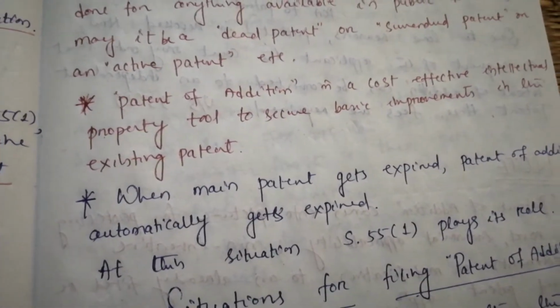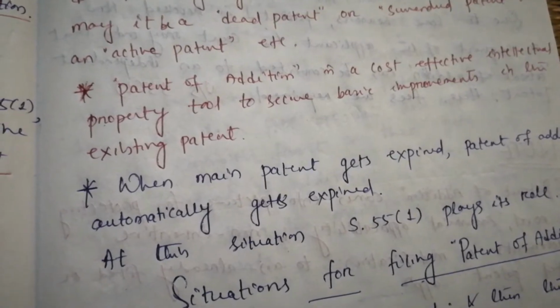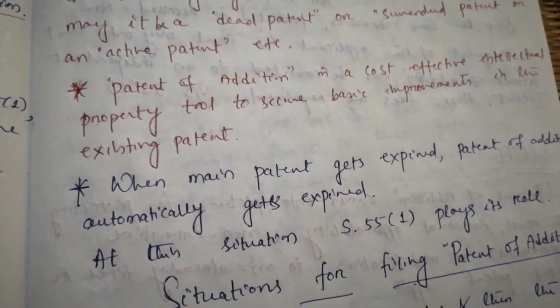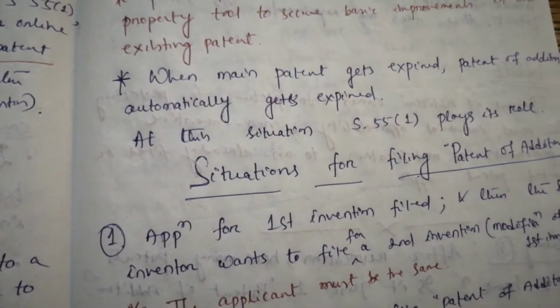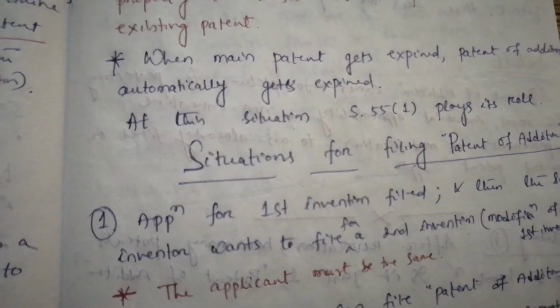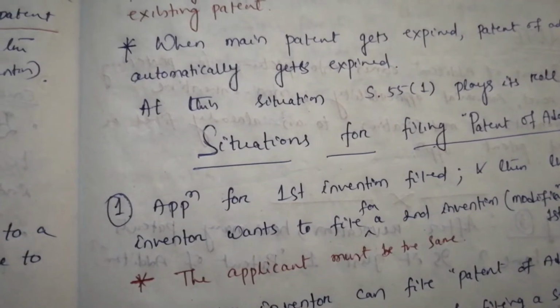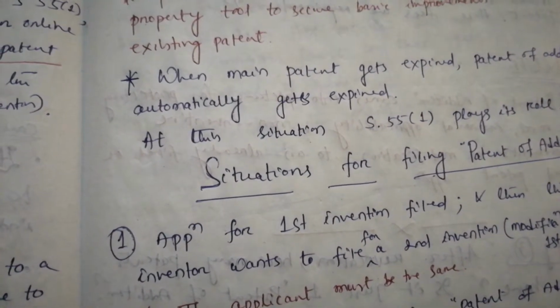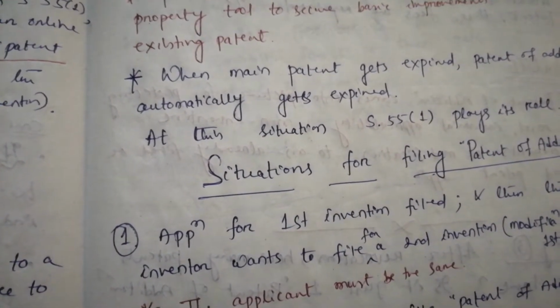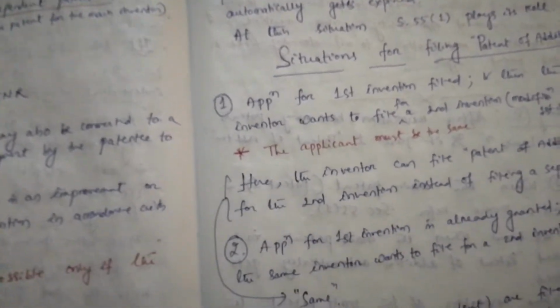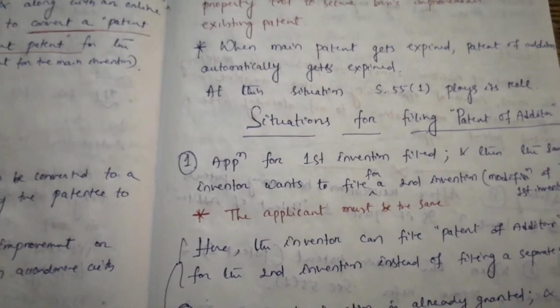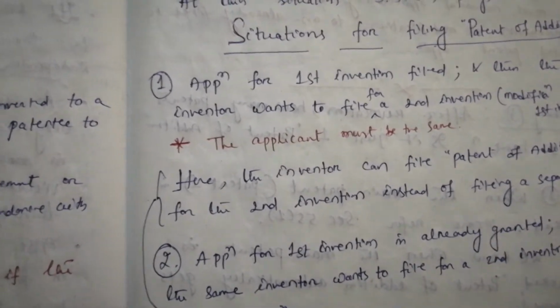Now, patent of addition is a cost-effective intellectual property tool to secure basic improvements in the existing patent. Fine. When the main patent expires, the patent of addition automatically expires. In this situation, section 51 subsection 1 plays a very important role. Fine. Now I will discuss here situations for filing patent of addition.